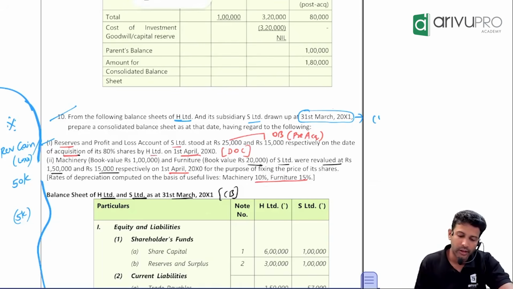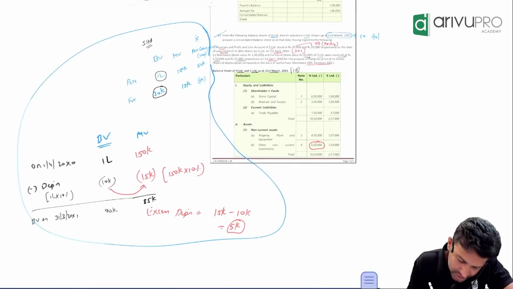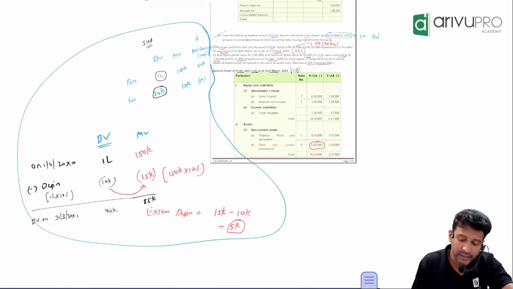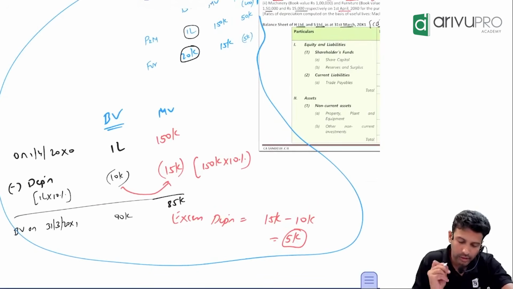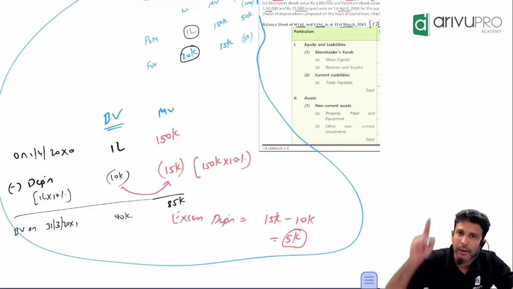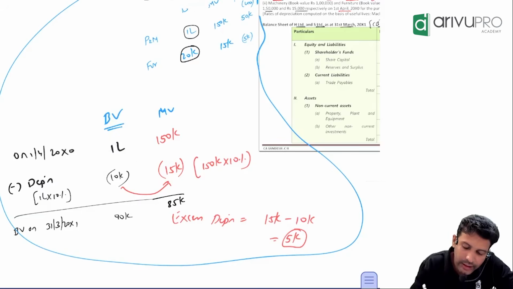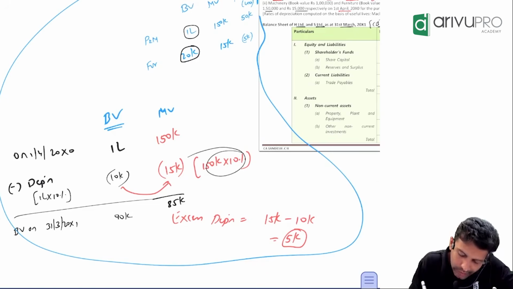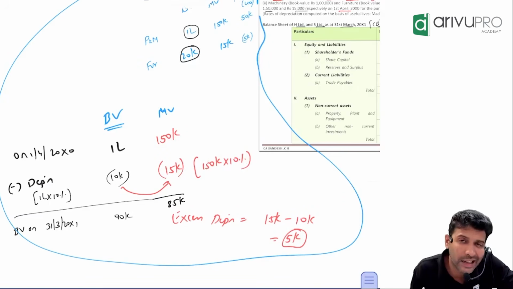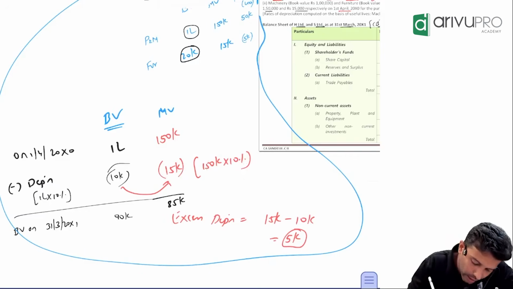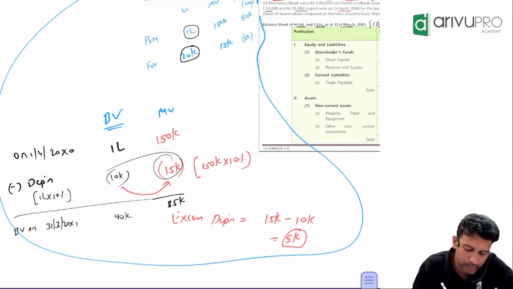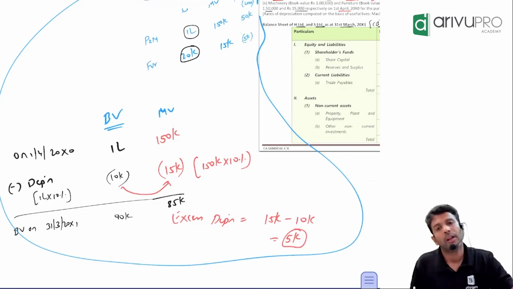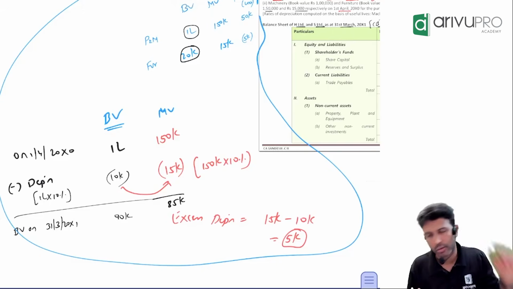10%. So calculate. The subsidiary company has depreciated the asset on 1 lakh. So 10% of 1 lakh, they have depreciated to the extent of 10,000. But for consolidation purpose, we are not taking 1 lakh, we are taking the market value of 1,50,000. So how much depreciation should have been charged? 10% of 1,50,000, which is 15,000. The subsidiary accounted for 10,000, but for consolidation purpose we should consider 15,000. How much depreciation got missed out?